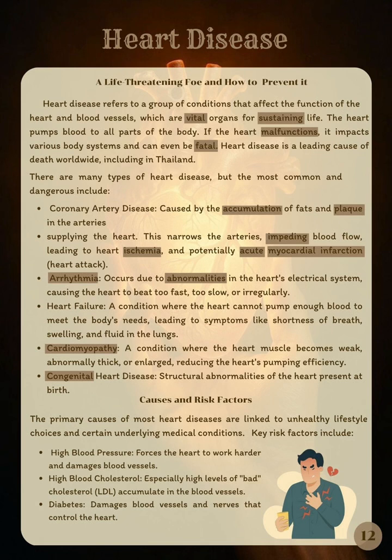Arrhythmia occurs due to abnormalities in the heart's electrical system, causing the heart to beat too fast, too slow, or irregularly. Heart failure is a condition where the heart cannot pump enough blood to meet the body's needs, leading to symptoms like shortness of breath, swelling, and fluid in the lungs. Cardiomyopathy is a condition where the heart muscle becomes weak, abnormally thick, or enlarged, reducing the heart's pumping efficiency. Congenital heart disease involves structural abnormalities of the heart present at birth.